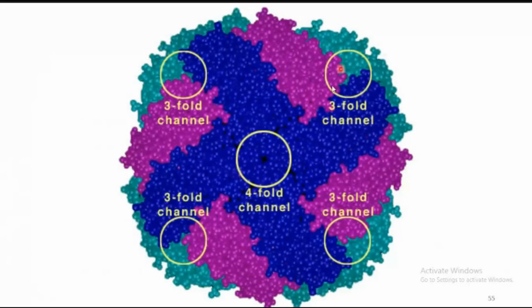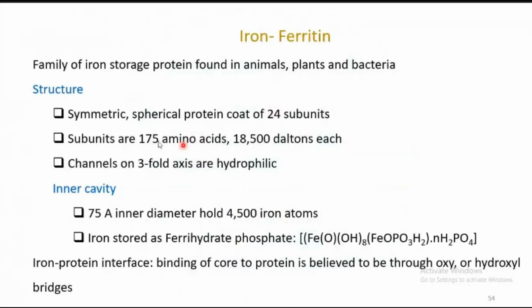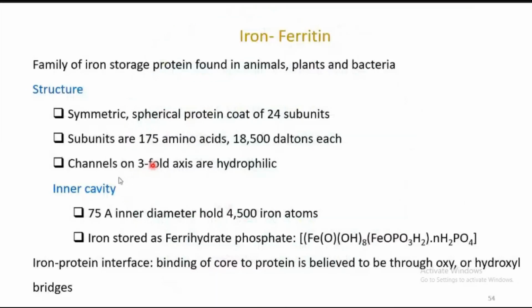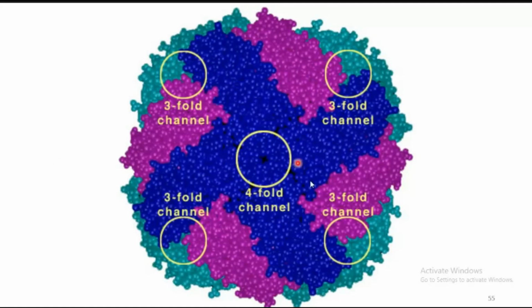If you are seeing here, it has a symmetrical structure with a spherical protein coat of 24 subunits. This is the protein coat. This kind of capsule-like folding was observed in the protein structure. These subunits are made up of amino acids. Whenever these subunits come closer, they will form voids, that is nothing but channels. Sometimes it may be fourfold or threefold channels.